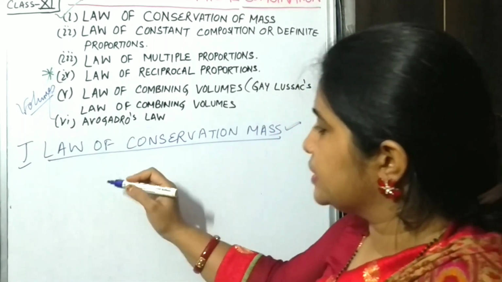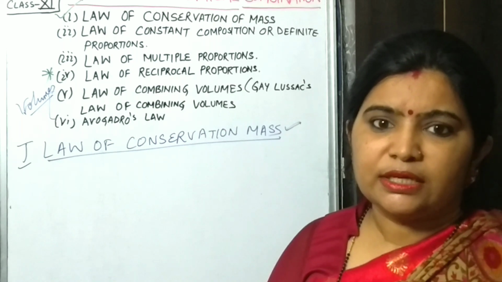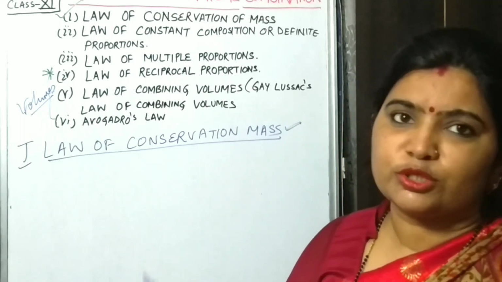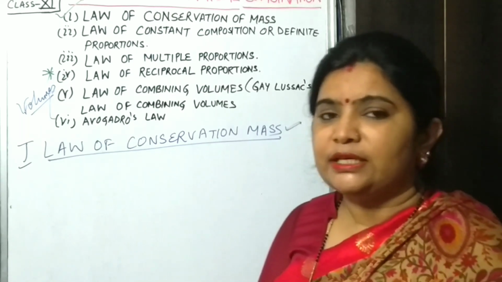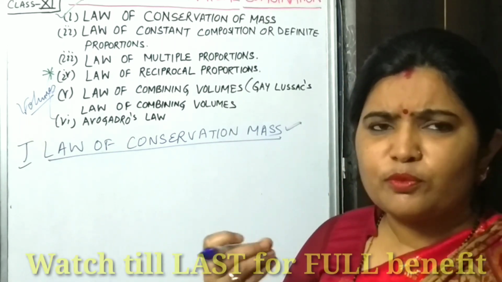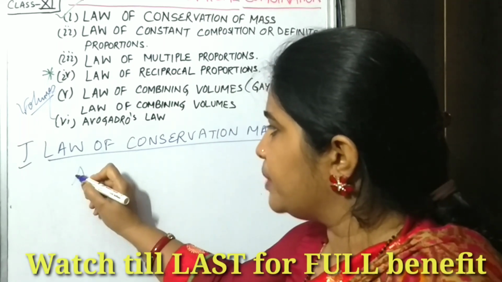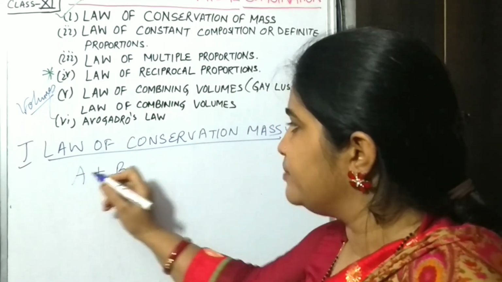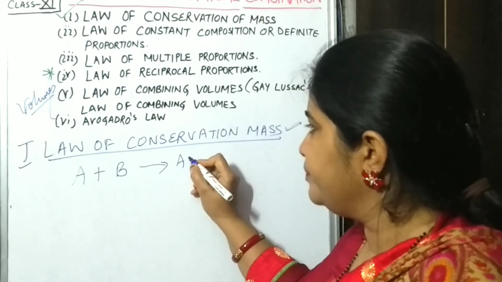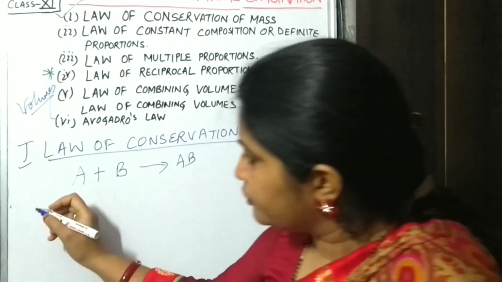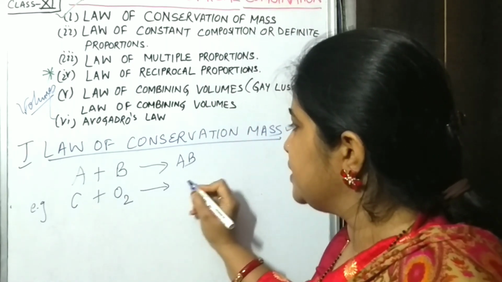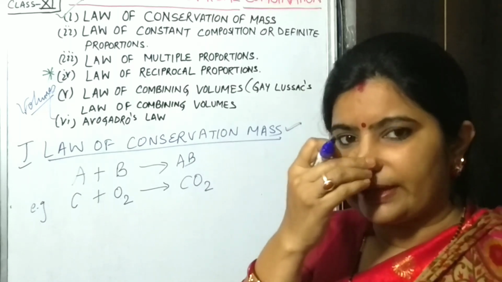The first law we will discuss is the law of conservation of mass, and this law was given by Lavoisier. Lavoisier is also known as the father of chemistry. This is a very simple law, children. Suppose element A combines with element B, it will form a compound AB. For example, carbon plus oxygen combines to form carbon dioxide.